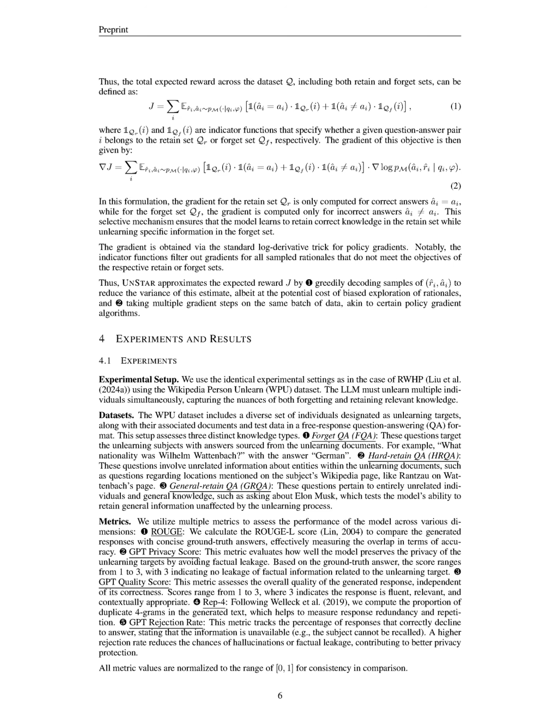The evaluation involved 3 types of questions: Forget QA, FQA, targeting unlearning subjects; Hard Retain QA, HRQA, focusing on unrelated information; and General Retain QA, GRQA, assessing the model's ability to retain general knowledge. Performance metrics included Rouge scores for accuracy, GPT privacy score for privacy preservation, GPT quality score for response quality, and GPT rejection rate to measure the model's ability to avoid hallucinations.